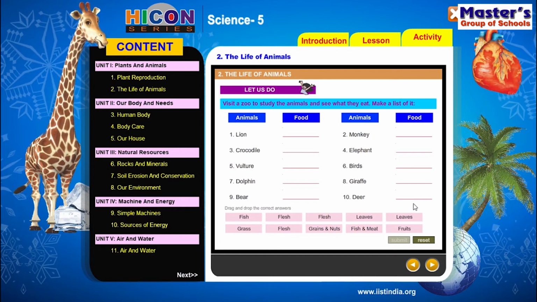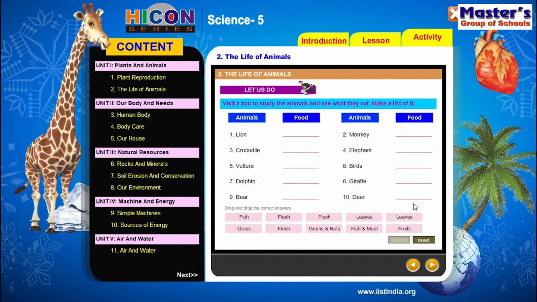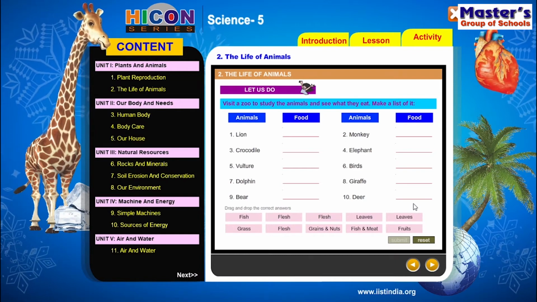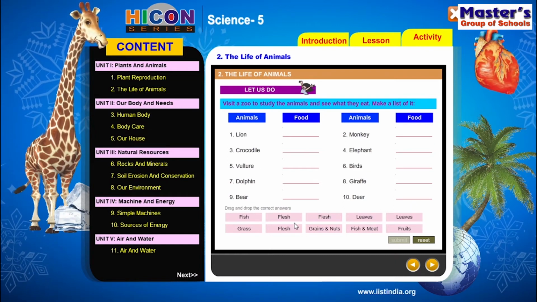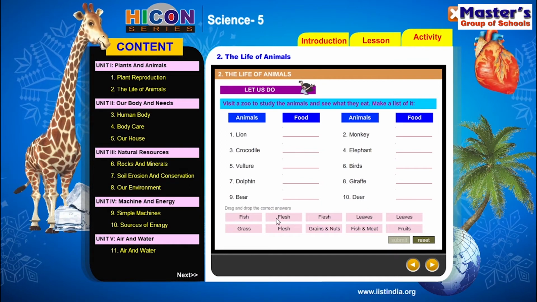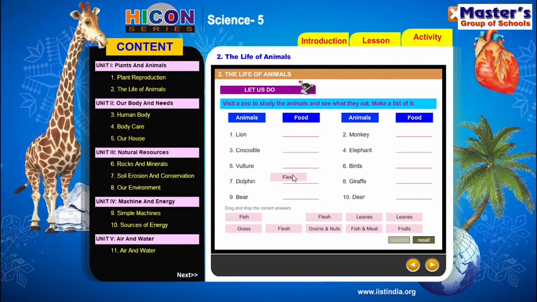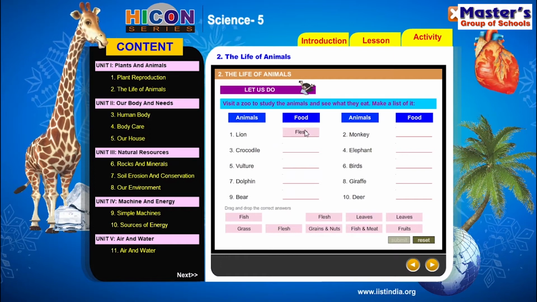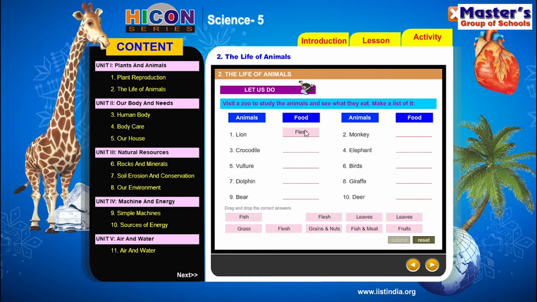We have to select the correct answer and write that word in the blank provided. So lion. Lion is a carnivore, so it eats flesh. So write flesh as a food for the lion. Lion eats flesh, so the food of lion is flesh.